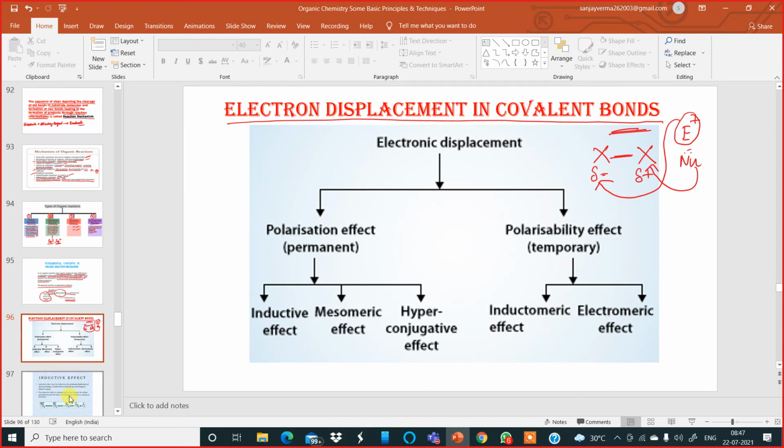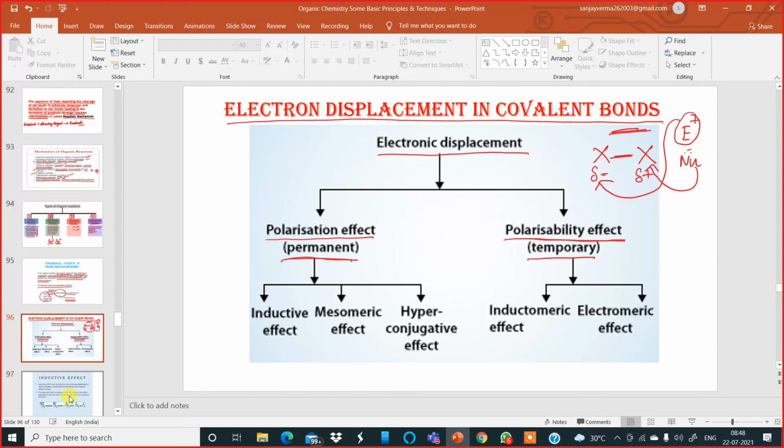After that, look at this chart very carefully. Under electron displacement effect in covalent bonds, we'll be learning about two types: polarizing effect and polarizability effect. The polarizing effect means the formation of charges in the substrate molecule by some external attacking agent. Whereas the polarizability effect is by the molecule itself, and it is temporary.